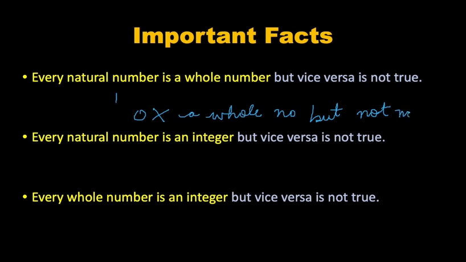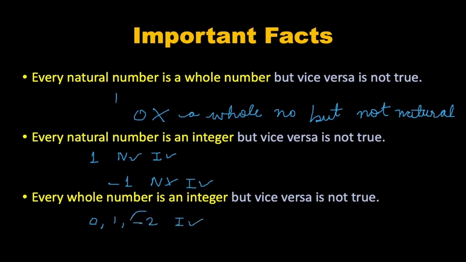Similarly, every natural number is an integer, but vice versa is not true. For example, 1 is an integer, but minus 1 is not a natural number. The third statement, every whole number is an integer, but vice versa is not true. For example, 0, 1, minus 2, all are integers, but minus 2 is not a whole number.